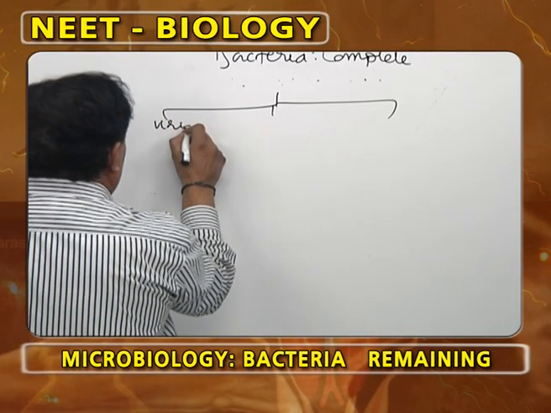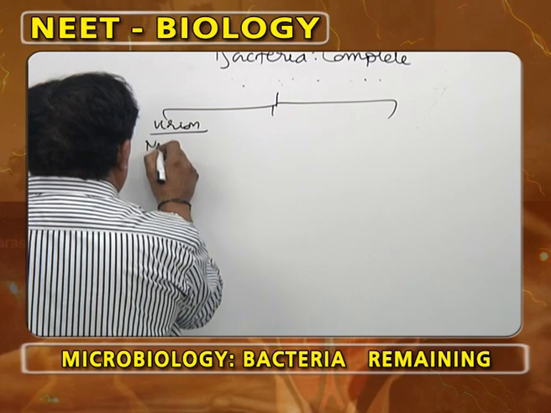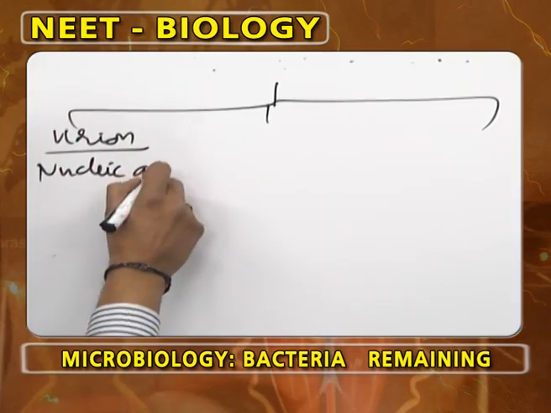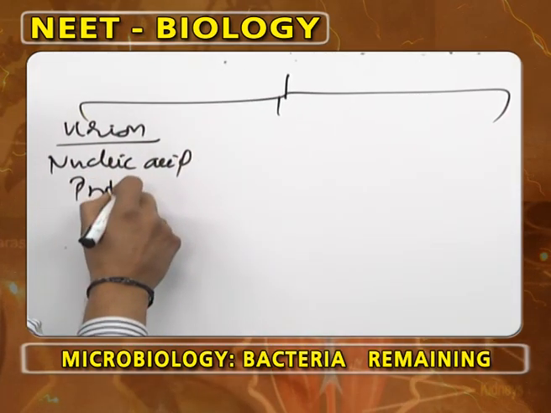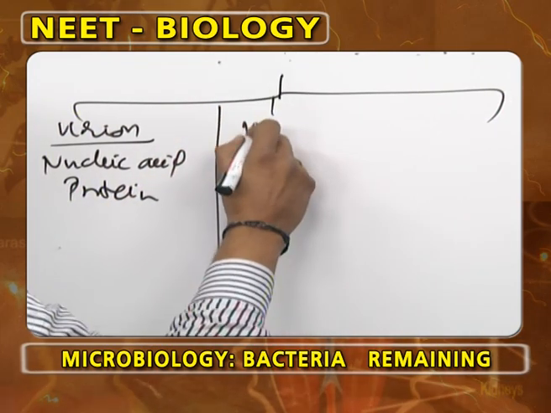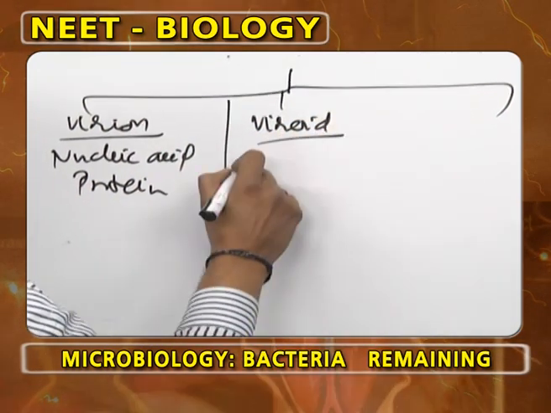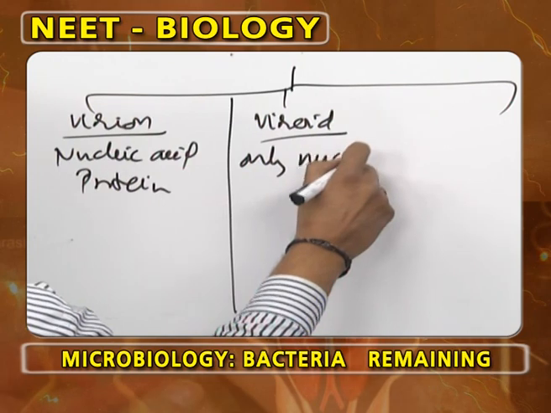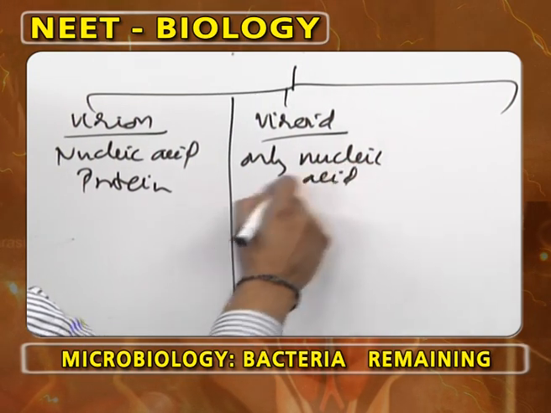Virion is a complete viral particle with nucleic acid and protein, any virus. Viroid is only nucleic acid without protein coat.